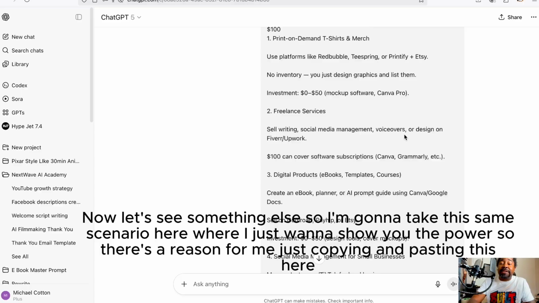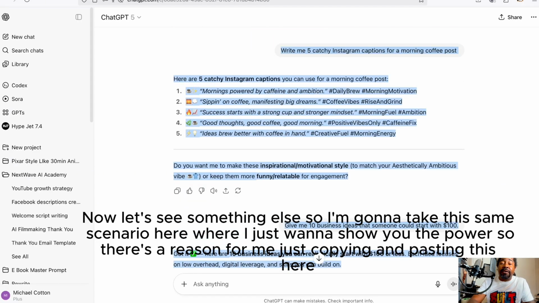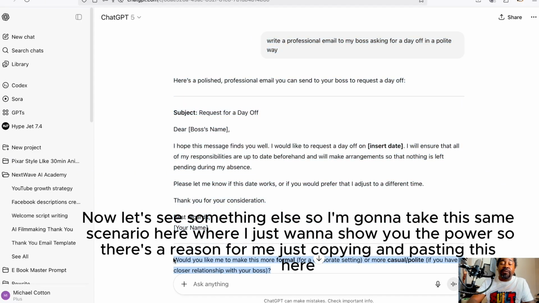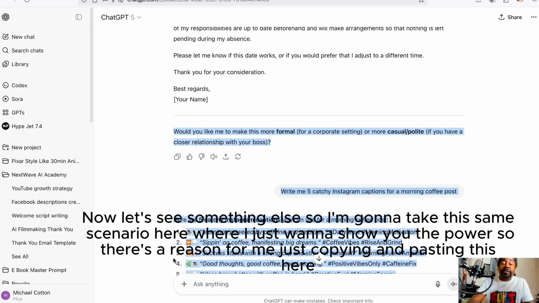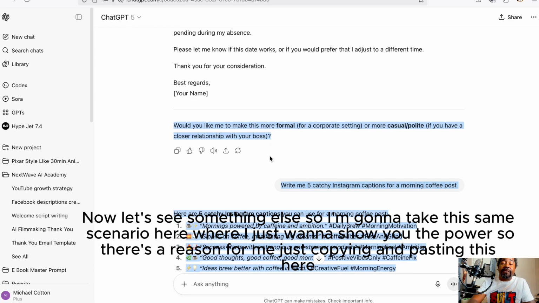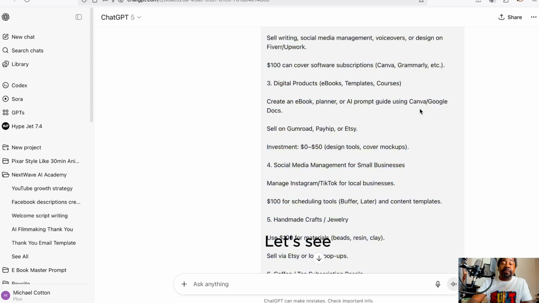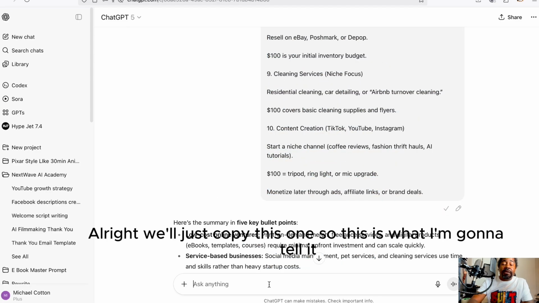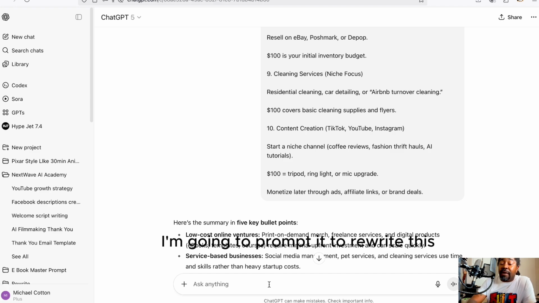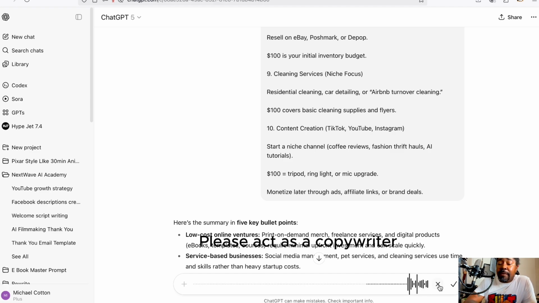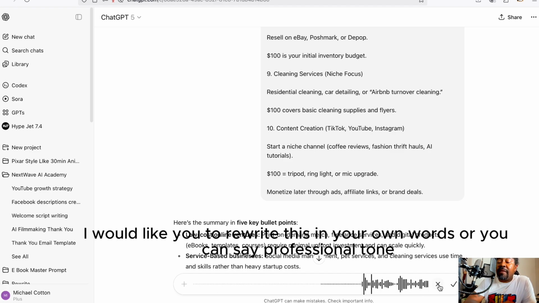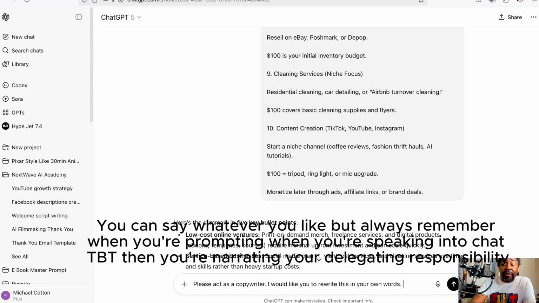So I'm going to take this same scenario here where I just want to show you the power. So there's a reason for me just copying and pasting this here. Let's see. All right, we'll just copy this one. So this is what I'm going to tell it. I'm going to prompt it to rewrite this. Please act as a copywriter. I would like you to rewrite this in your own words. Or you can say professional tone. You can say whatever you like.